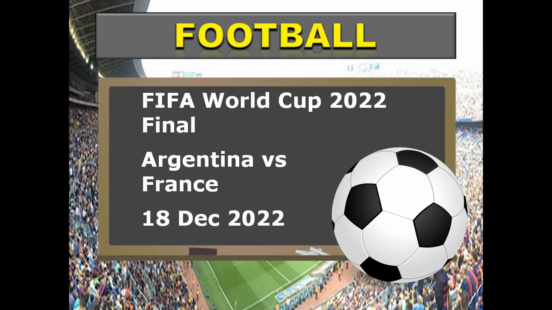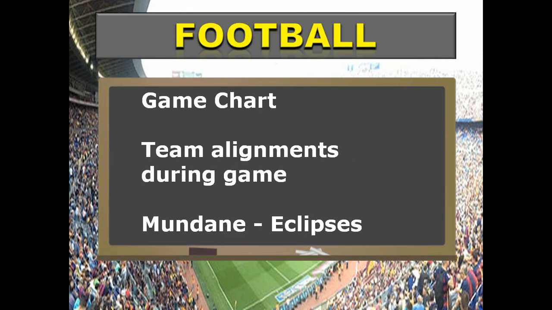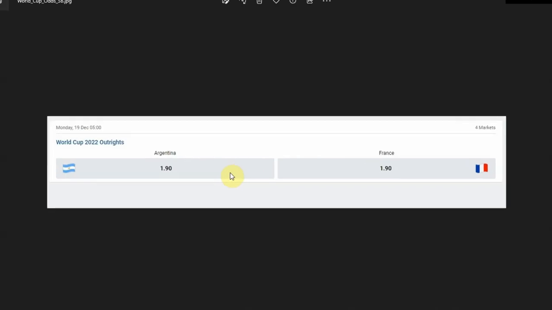Today we're looking at the FIFA World Cup final between Argentina and France. We're going to be looking at three different methods here. We're going to look at the game chart using the Frawley method, how the teams align during the game, and we've been talking about the mundane charts, the eclipses and new moons, ingresses. We'll be looking at some of those.